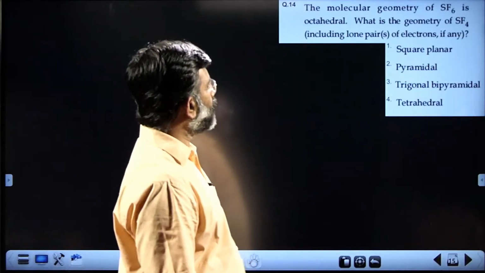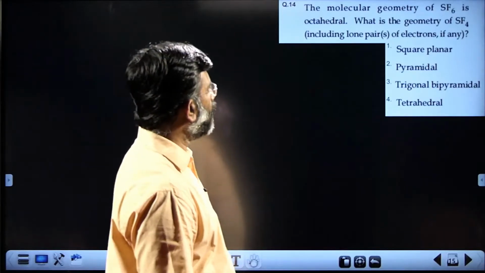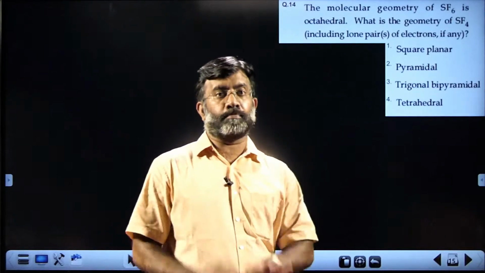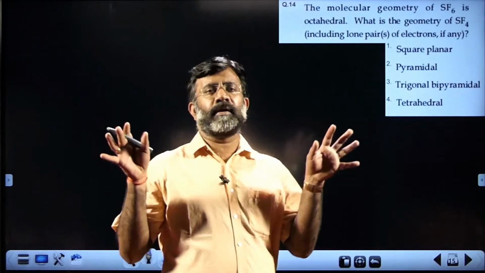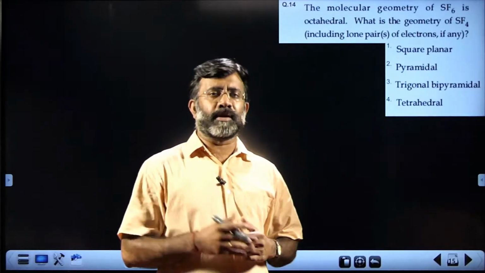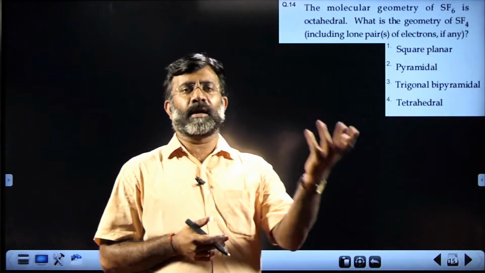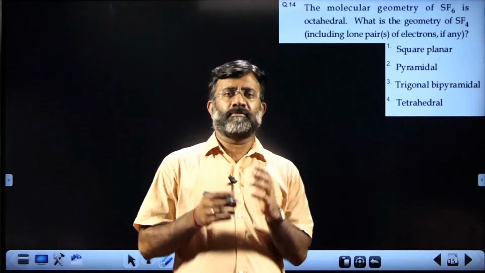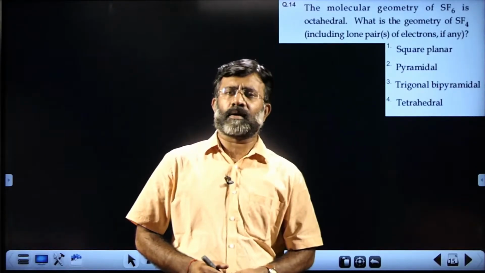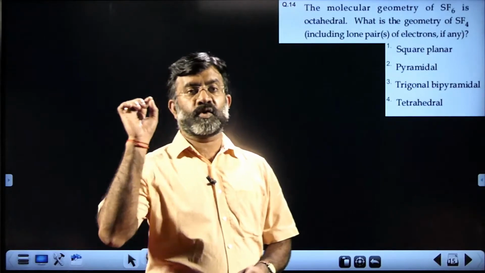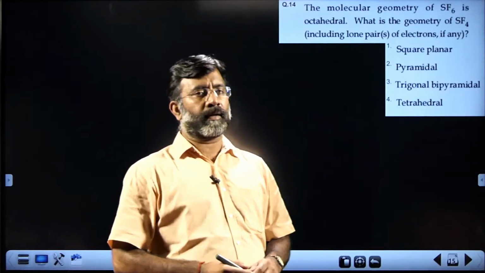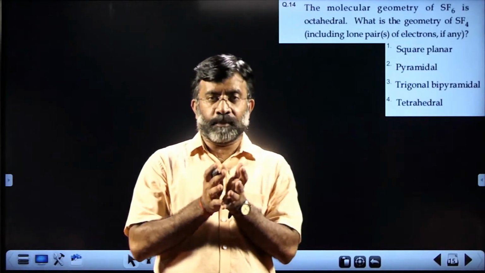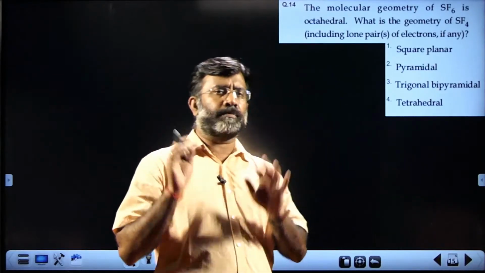The molecular geometry of SF6 is octahedral. What is the geometry of SF4, including lone pairs of electrons, if any? That is well explained in the textbook content, all of you know, in the tables. Say for example, chemical bonding is the chapter, table 4.6, table 4.7. If you refer, you can find various examples quoted as part of the demonstration of VSEPR theory. In the chemical bonding chapter, you can see the geometry of the electronic system and the shape of the molecule explained separately in different columns.